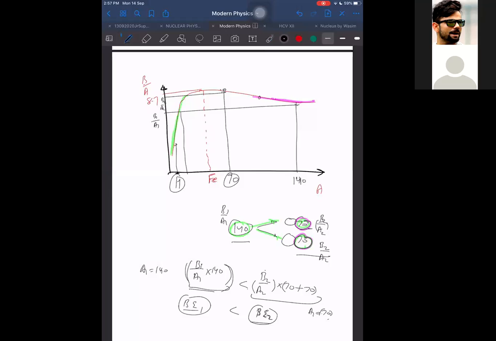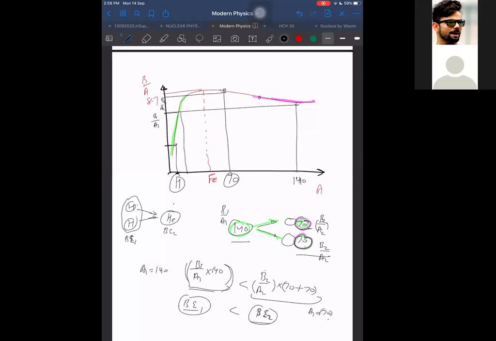This discussion is about nucleus, not atom. Then I notice that the overall binding energy will increase in the product as compared to the reactants.